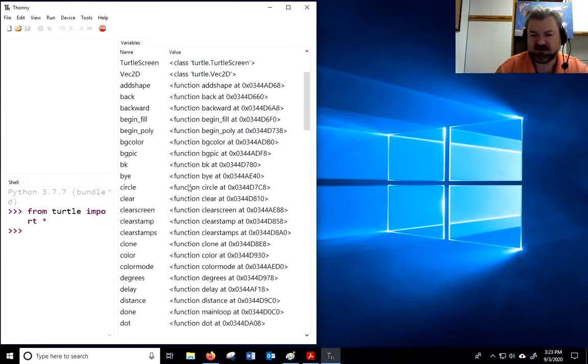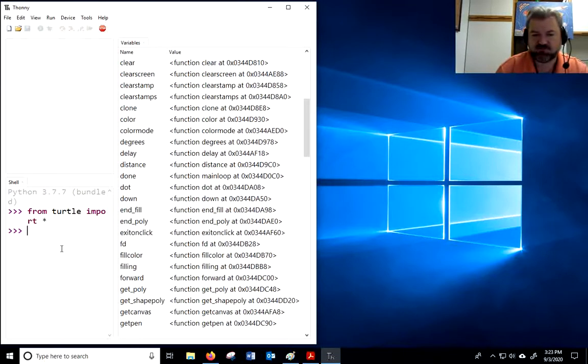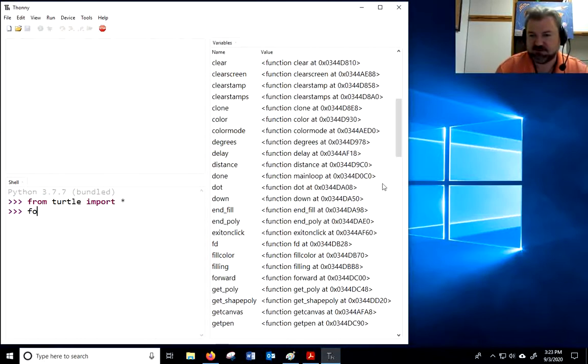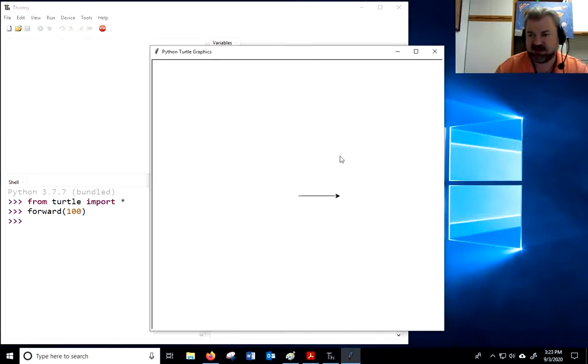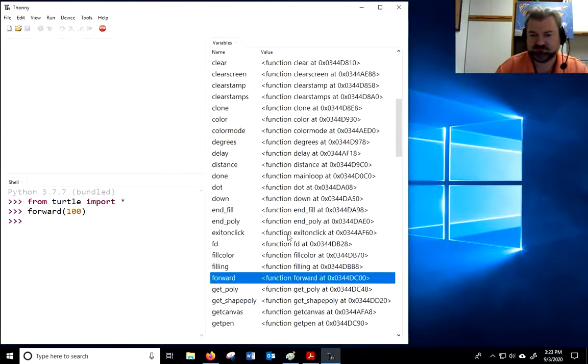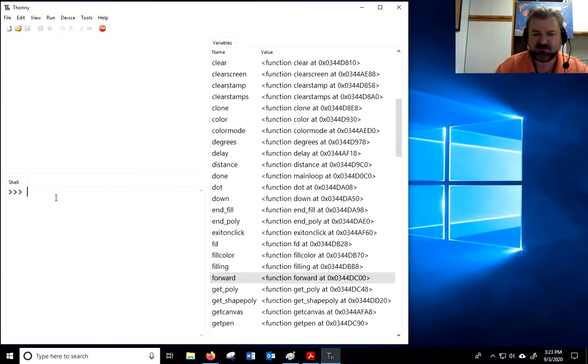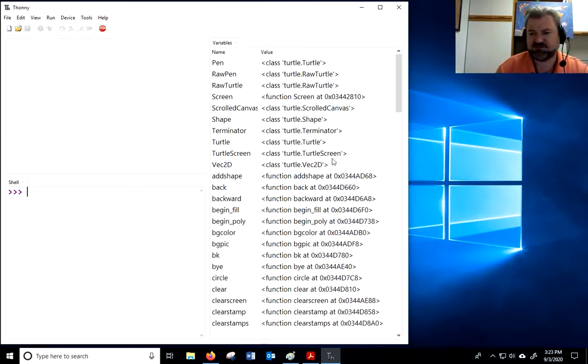So we've been using these called functions, where if I say simply forward, I can call any one of these functions. By the way, I know it's confusing that at 0x0344, that's their location in the memory. All these things have to be loaded somewhere. So when I say forward 100, I'm executing that function right there, and it moves the turtle forward. But I want to do something a little different. I want to use object-oriented programming, which means I'm going to use these classes.